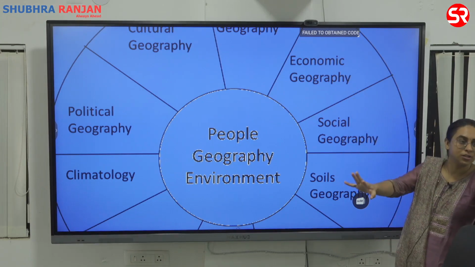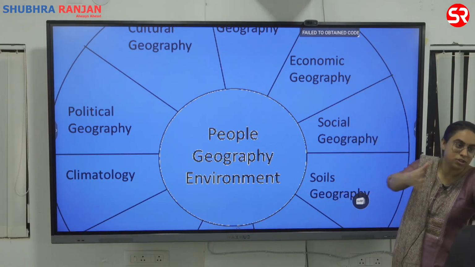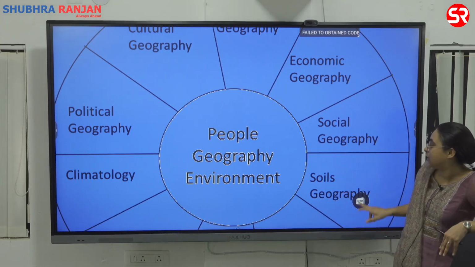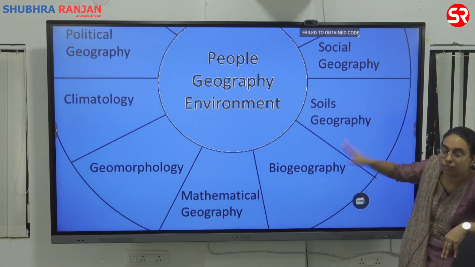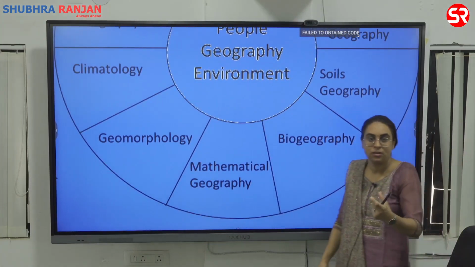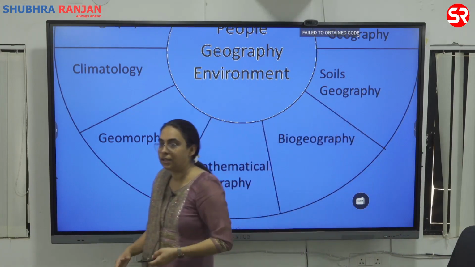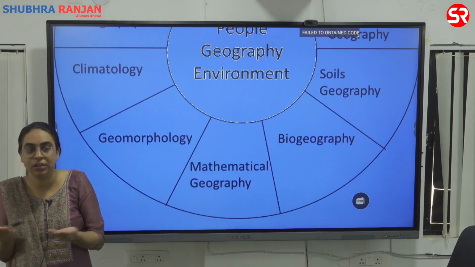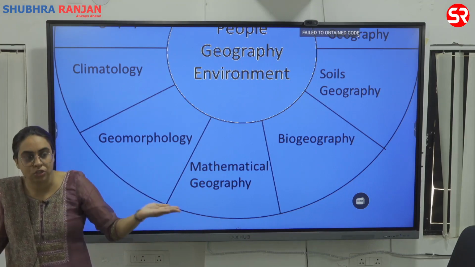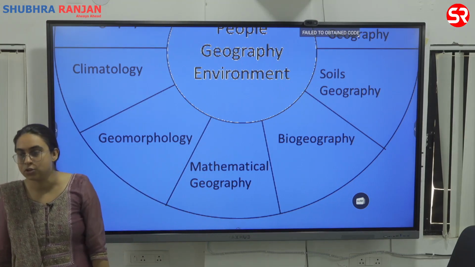Geography is about distribution, no? It is about distribution of the social section, female versus male. Okay? About soils, about the biogeography. Bio means biomes. Bio means biological living beings. Like you will have dense forest along equator. You will have less dense forest at the poles. The distribution of the biomes, that is also your geography.